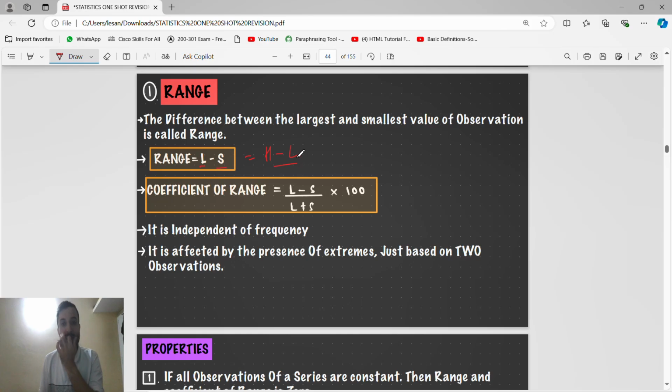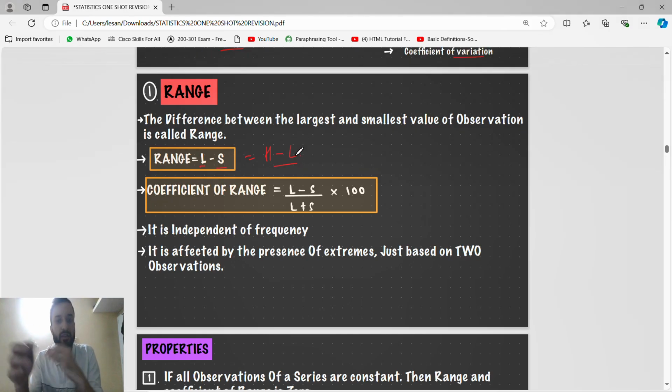Guys, I know I am going a little fast. The reason behind it is that this is one shot we have already done. I just have to explain the concept which is new. The main thing is I have combined all the concepts of statistics in a small thing, so I am just glancing at it one by one. As I said at the start of the video, I am not going deep. I am not going to explain each and every point. I will do only what is important.